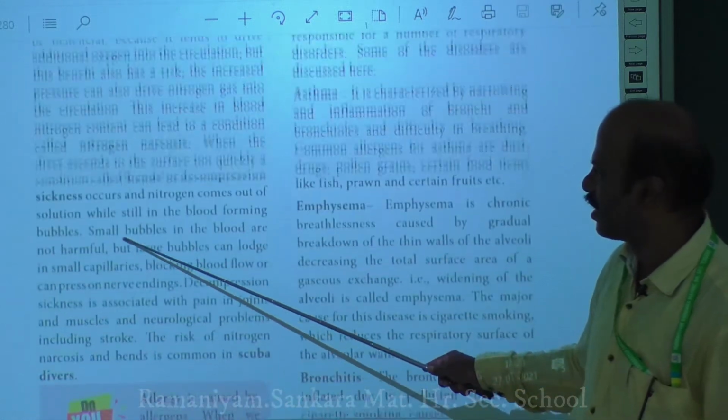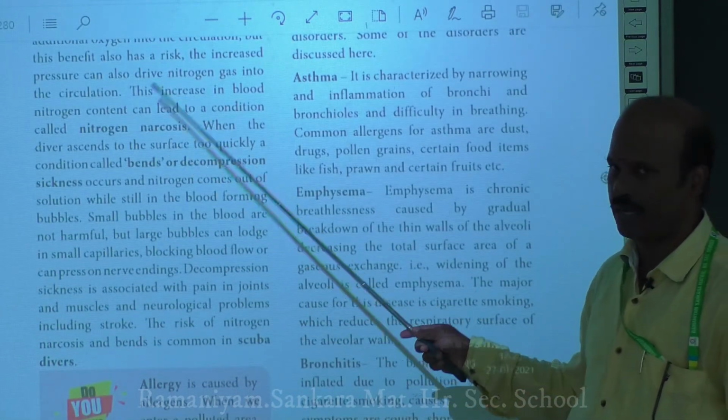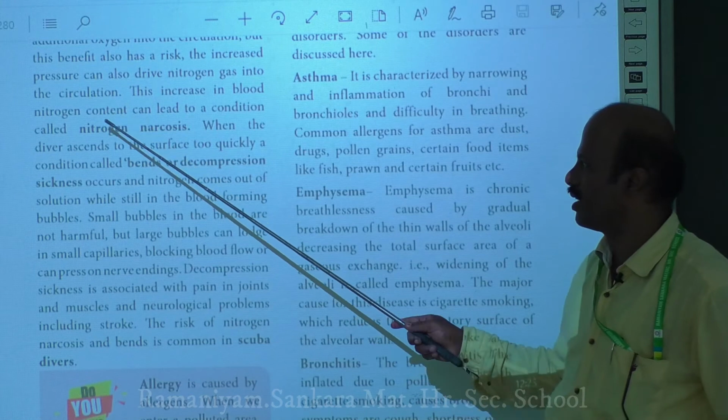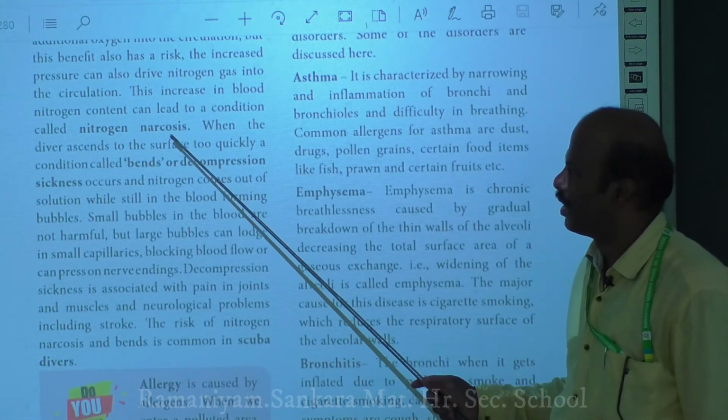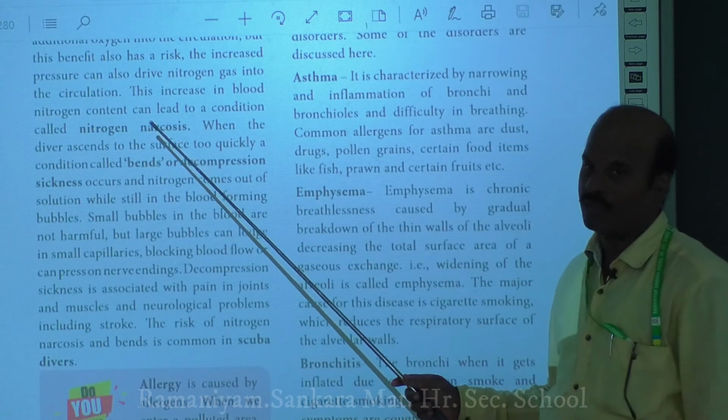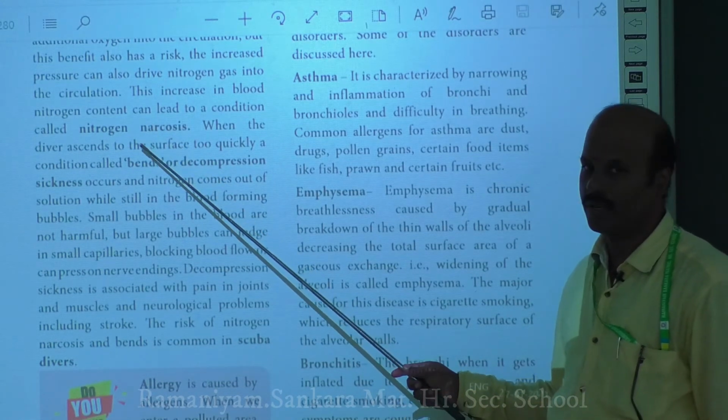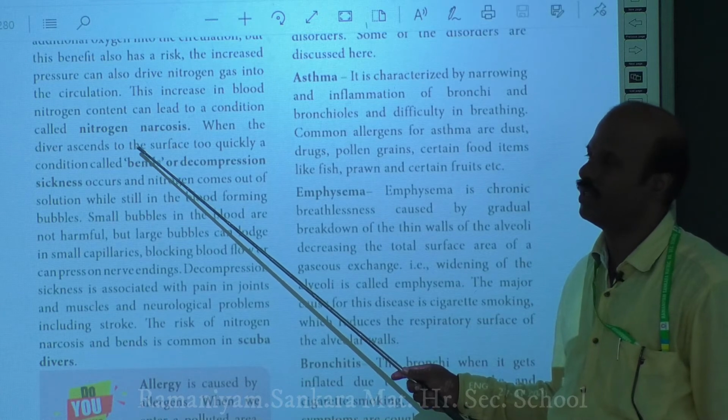This increase in nitrogen content in the blood causes a condition called nitrogen narcosis.